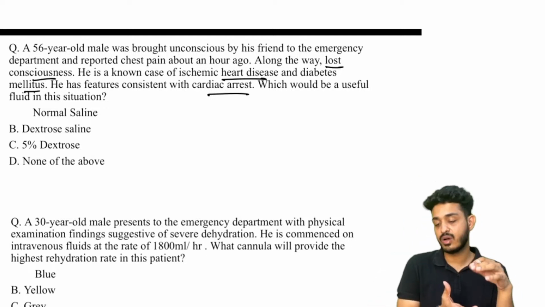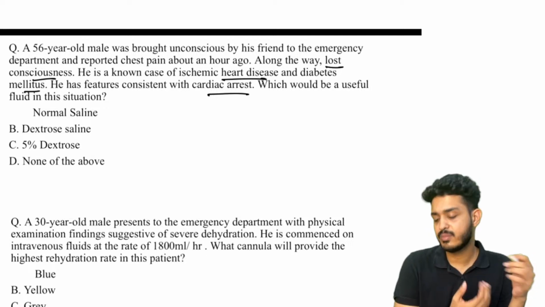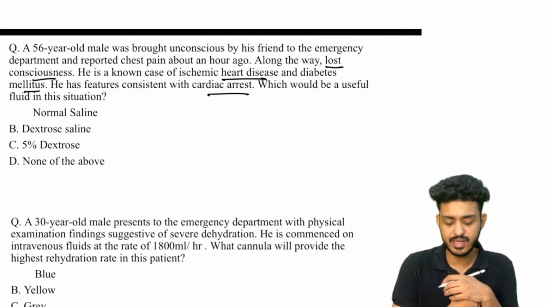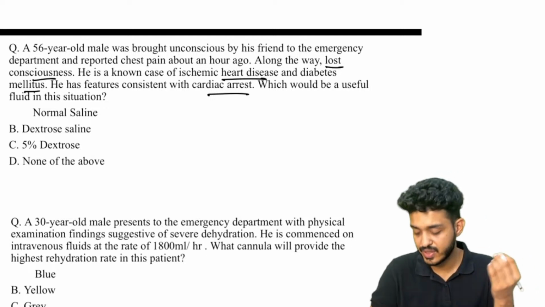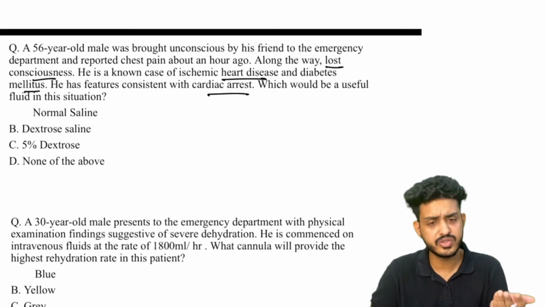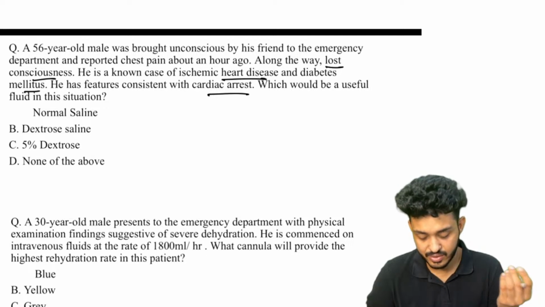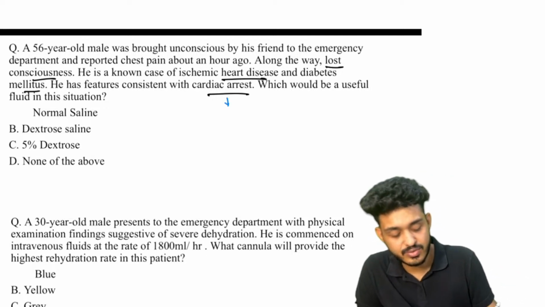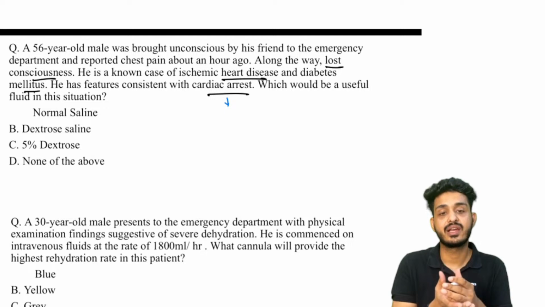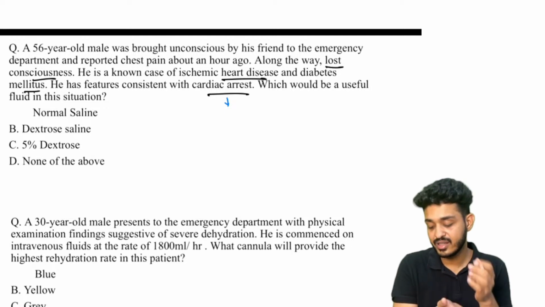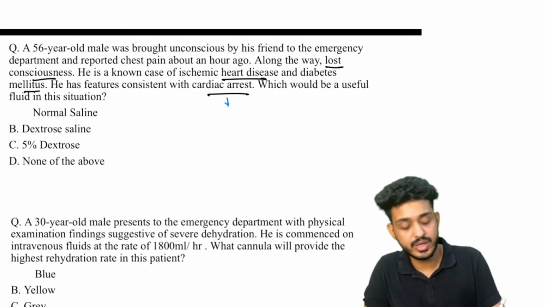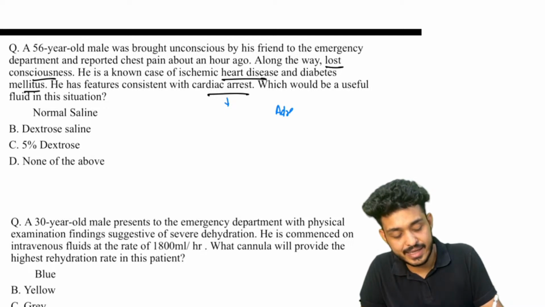Cardiac arrest, heart failure, multiple things are there. Can anyone tell me the difference between cardiac arrest, heart failure, cardiogenic shock, myocardial infarction? Are all these things different or the same? Cardiac arrest means the heart has stopped working. If the heart is not working, what do we need to do? We need to give adrenaline.